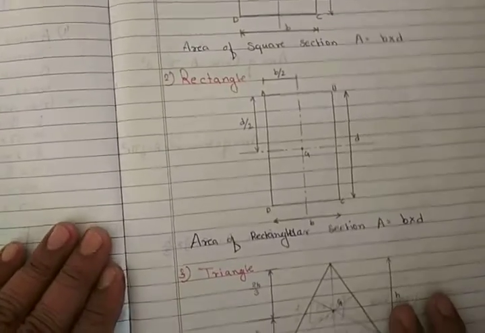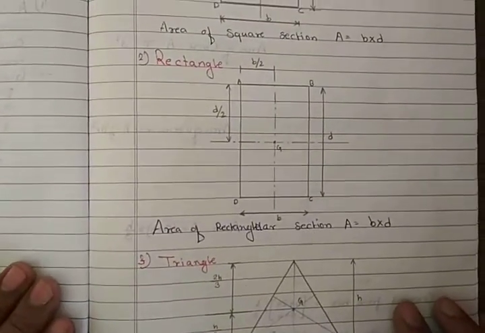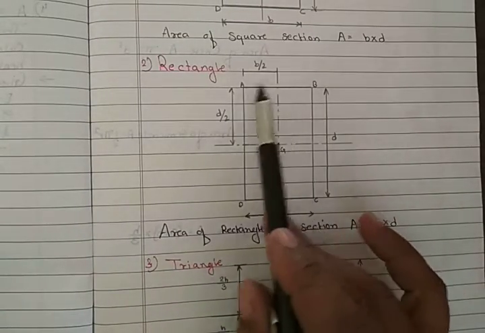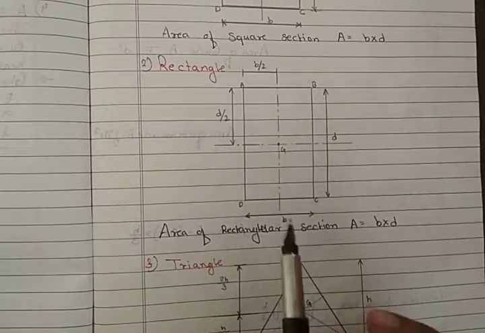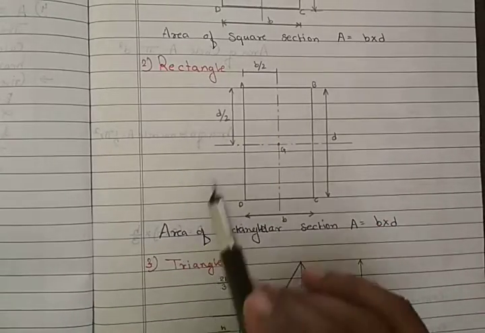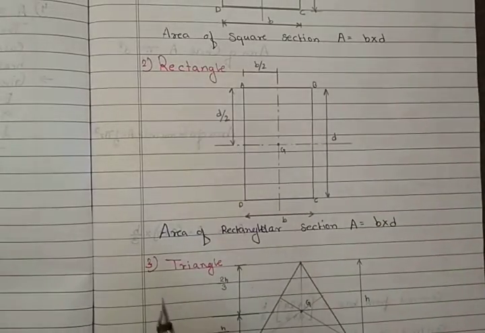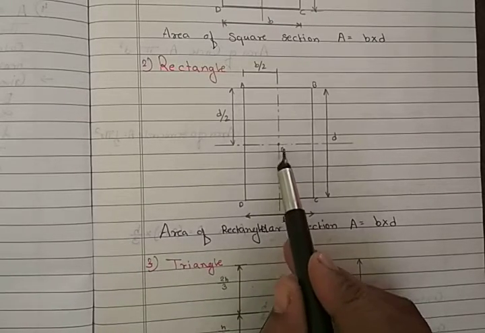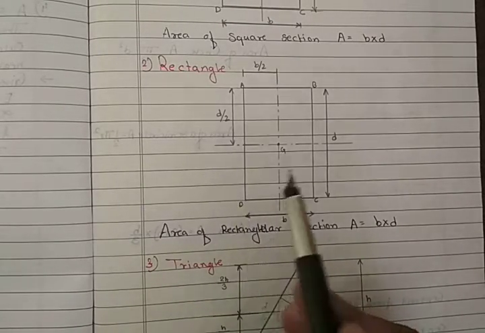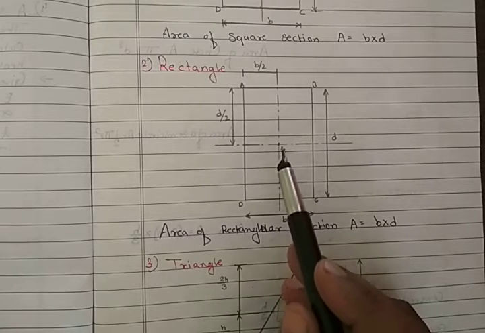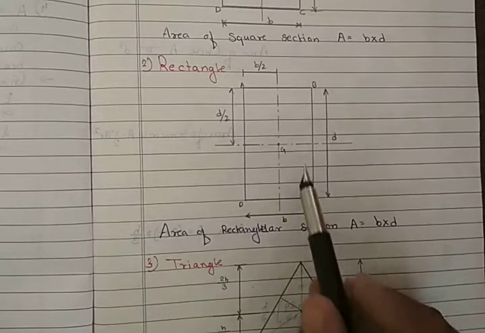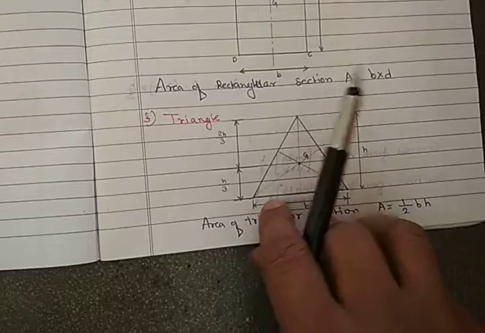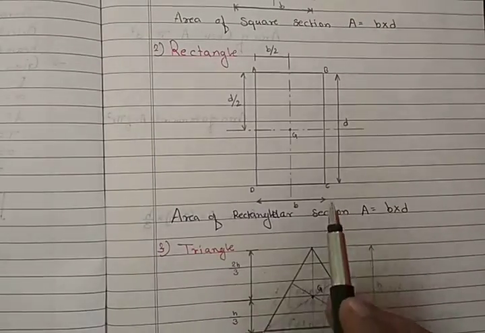Now when we come to the next, the rectangle. In this, if you see, for A to B we have to take one center, and for A to D we have to take one center, and draw lines from this side and this side, and where we get a center point, that point we can call the centroid of a rectangle, and it is indicated by G. And the area of a rectangle, how will we find it?